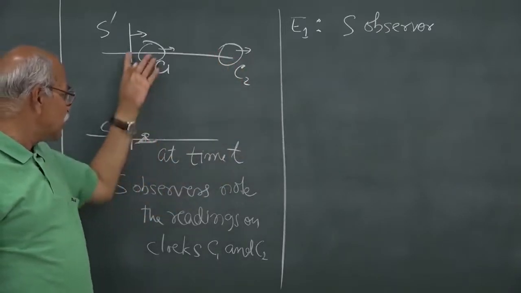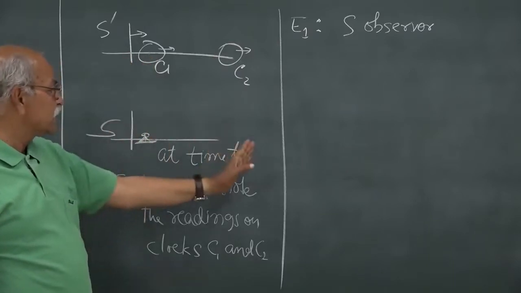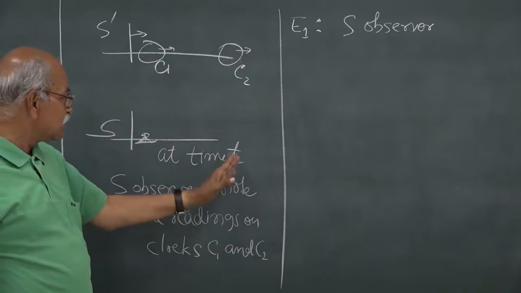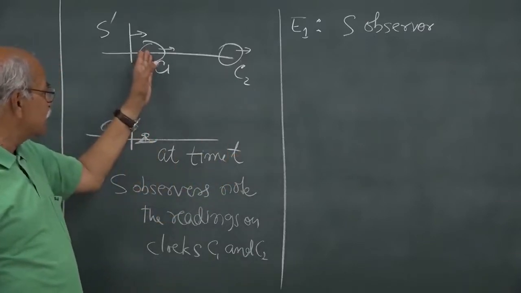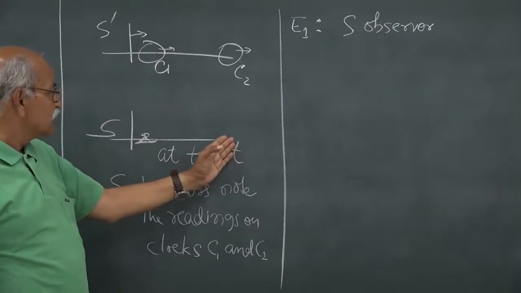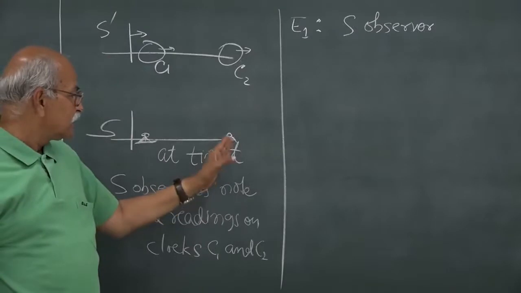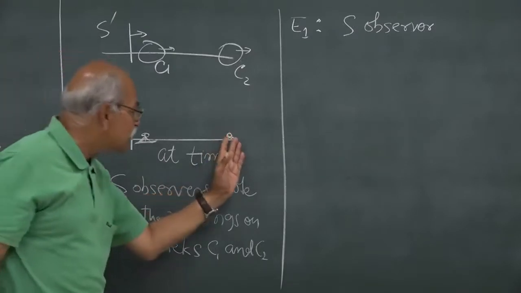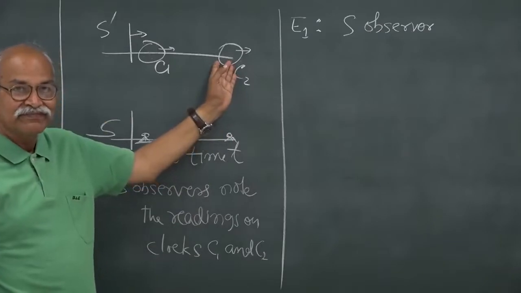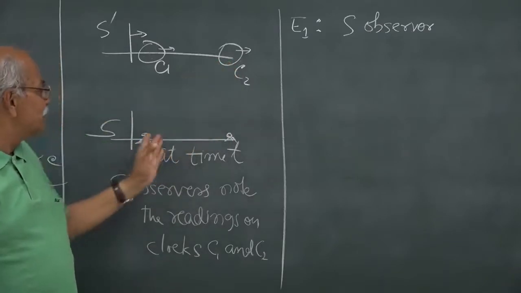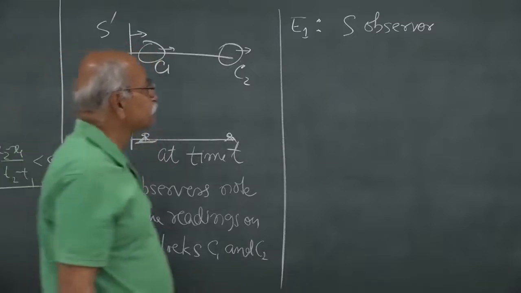They have already decided that at a particular instant t, he will see which clock is opposite him and measure the time, and at the same instant this person will look at the clock reading whichever clock is in front of him. So, event 1 is that this observer notes the reading of this C1.